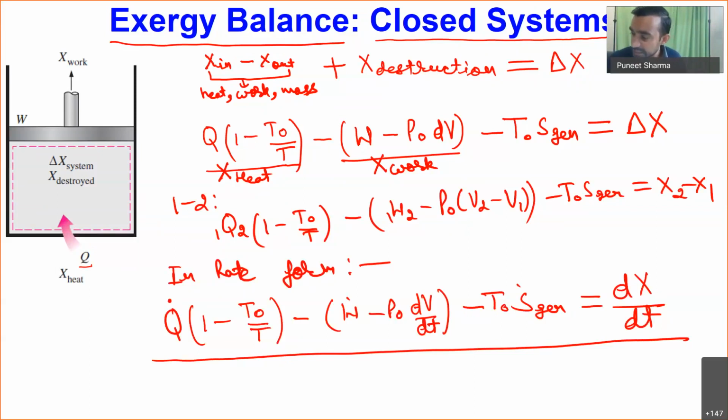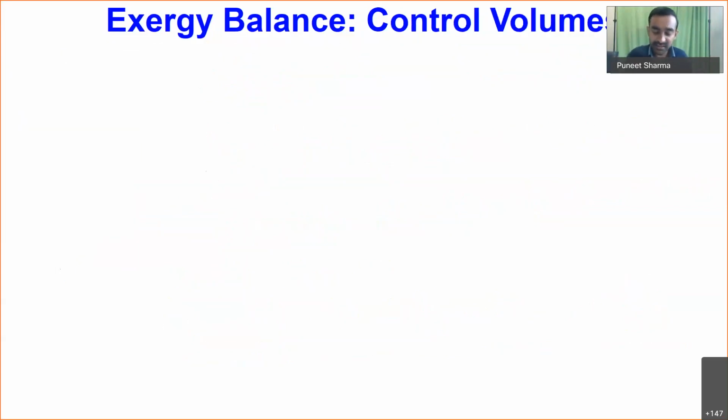Now let us go ahead with the exergy balance for control volumes. While writing the exergy balance for control volumes, apart from the heat and work associated exergy, we also have to consider the exergy associated with mass transfer. So I'll have q dot times (1 minus T naught divided by T), minus W dot.